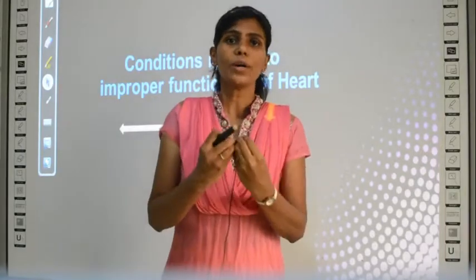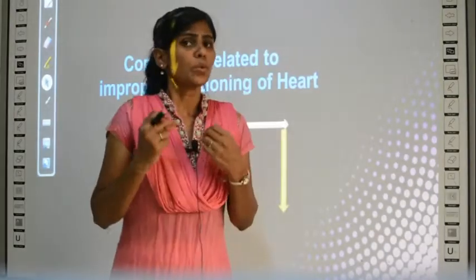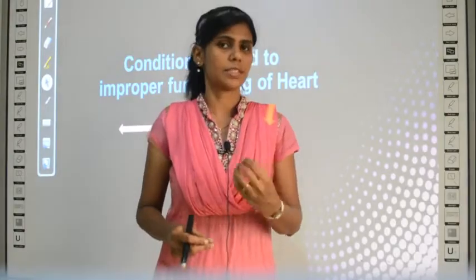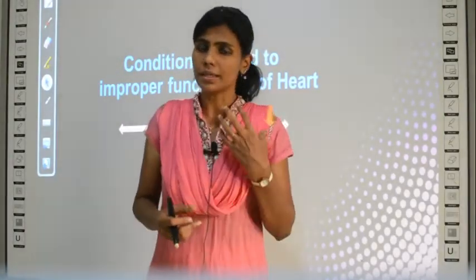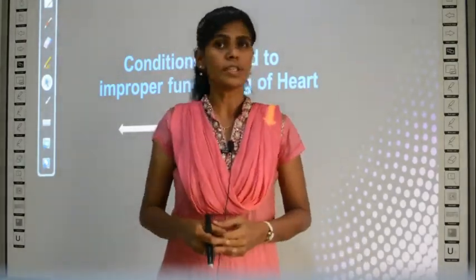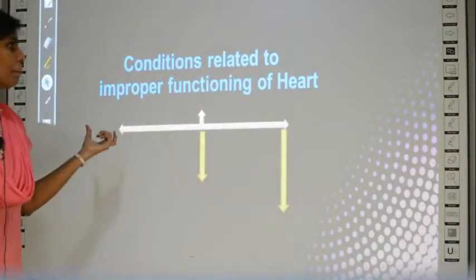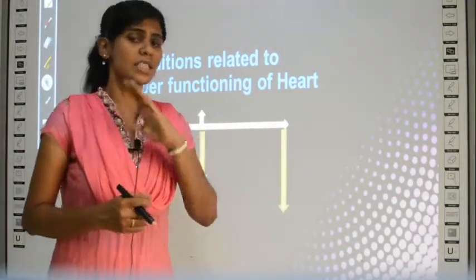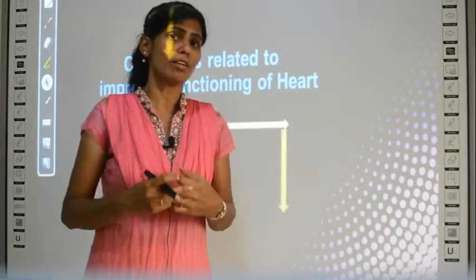You know how a normal heart functions, right? We have studied in detail in our previous classes. So what will happen if suppose the normal functions of the heart is disturbed? It will lead to certain conditions. It is not called as diseases, it is called as conditions. About those conditions only we are going to learn in today's class. So the conditions are related to improper functioning of the heart. If the normal functions of the heart is disturbed by any means, it will lead to improper functioning, which means the heart does not function properly.